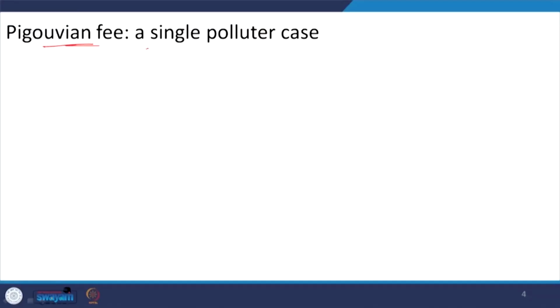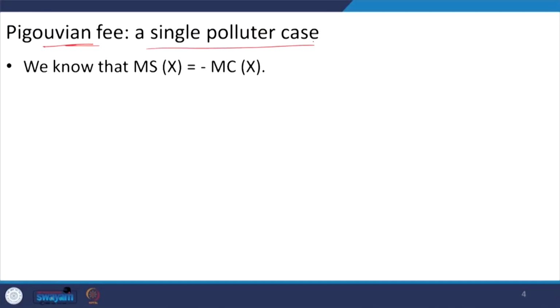now we will be discussing how this Pigouvian fee is going to be set under the case when a particular farm is a polluter. So, here we are taking into account as if only one single farm is there who is polluting. Okay. So, from the previous class we already understood that this marginal saving function from pollution is equivalent to the negative of the marginal cost function of the pollution, right.